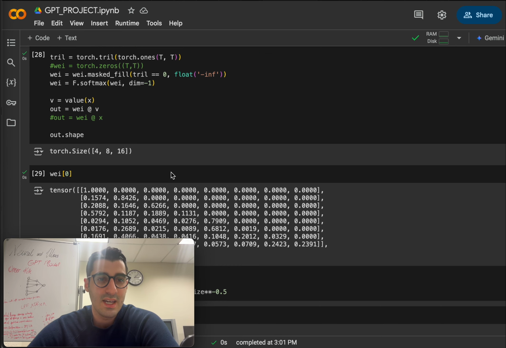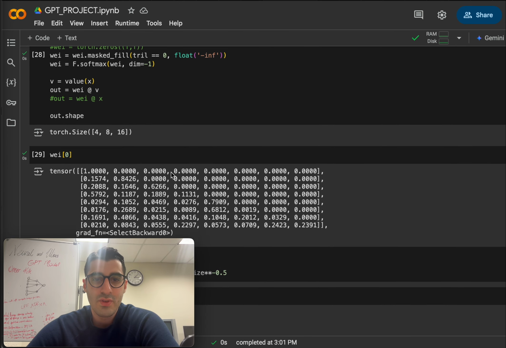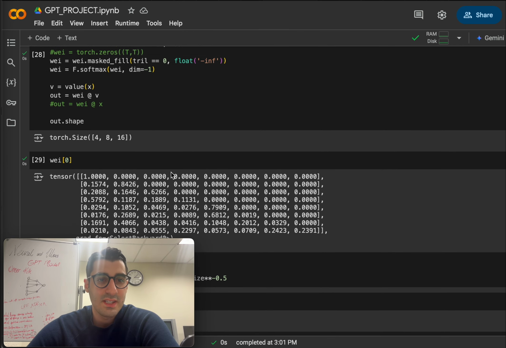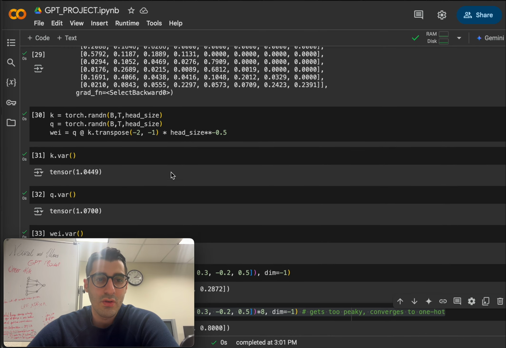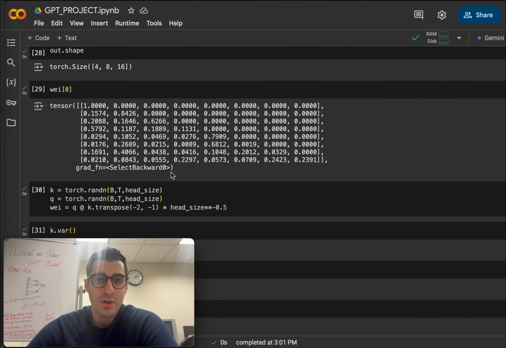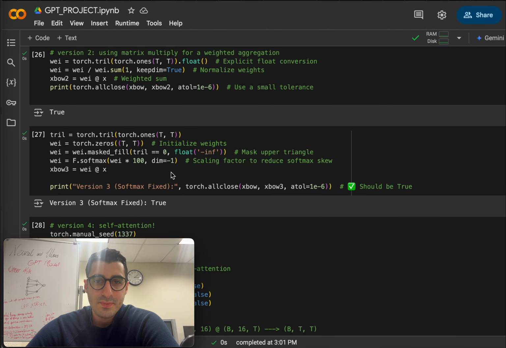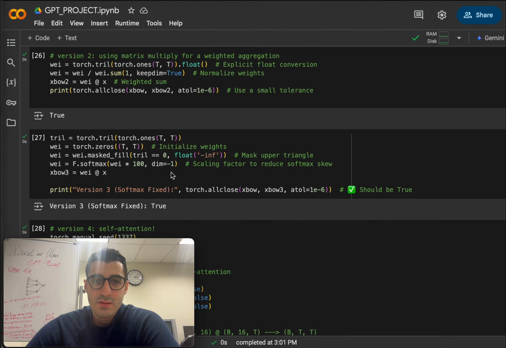And the solution is a scaling factor of 100. To fix this, we scale the weights before applying softmax, making them behave close to uniform weights. And so the results match. Now scaling helps control how much weight softmax assigns, preventing extreme values from dominating.